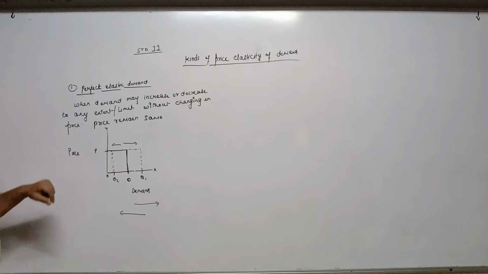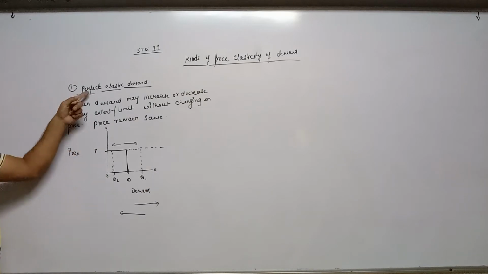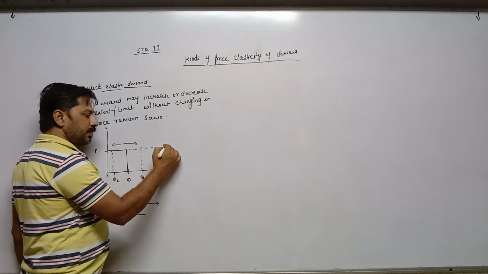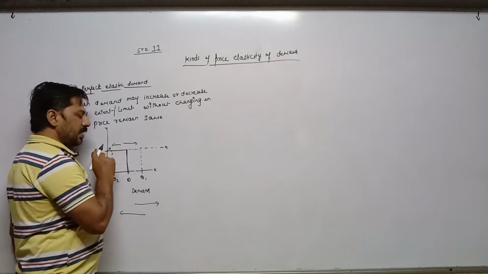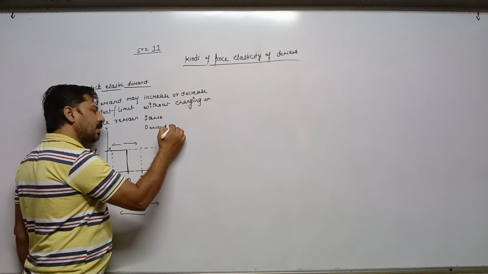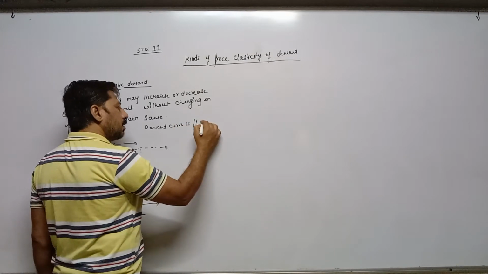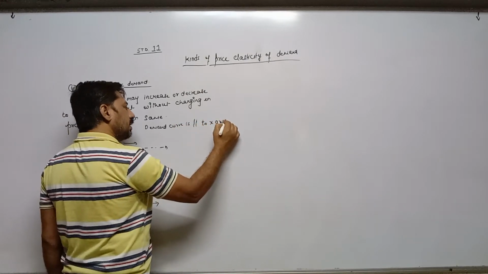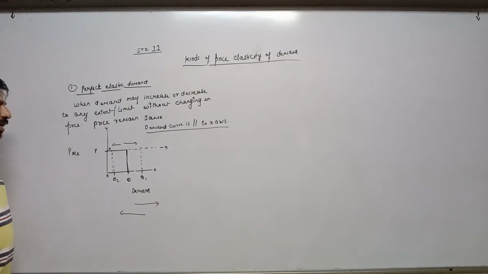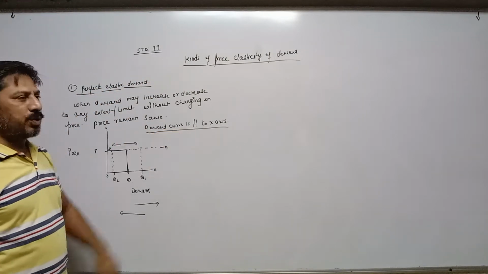without any change in price, then it is called perfectly elastic demand. So in case of perfectly elastic demand, the demand curve is parallel to the x-axis. Important point. In which type of elasticity is the demand curve parallel to the x-axis?